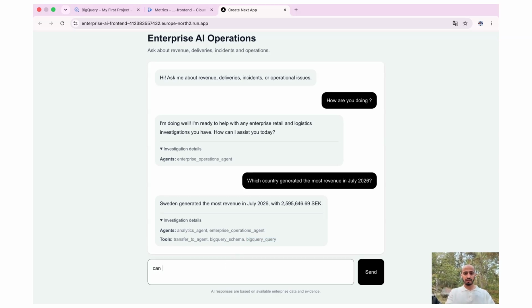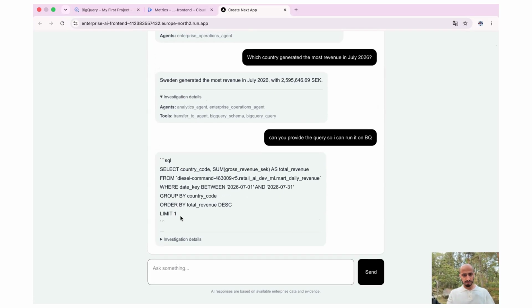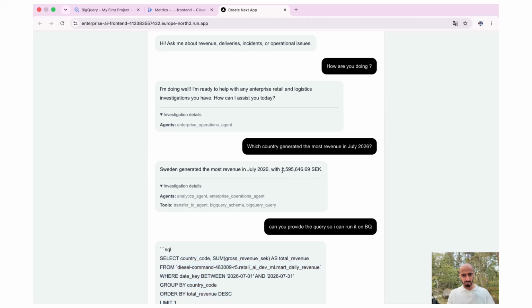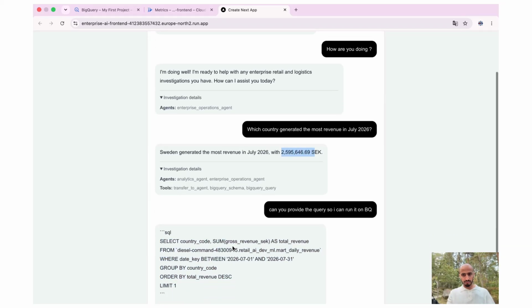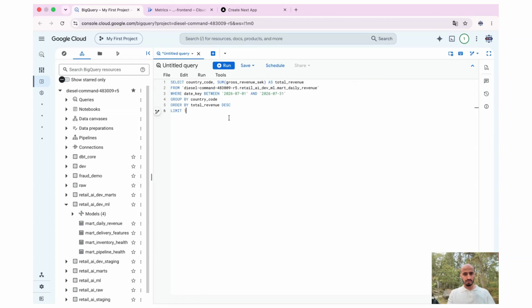I can ask it, can you provide the query, so I can run it? That was fast. Let me try it out. Let's see if this is correct. I should get a similar number, the total. So let me go into BigQuery. And it's runnable without any errors.